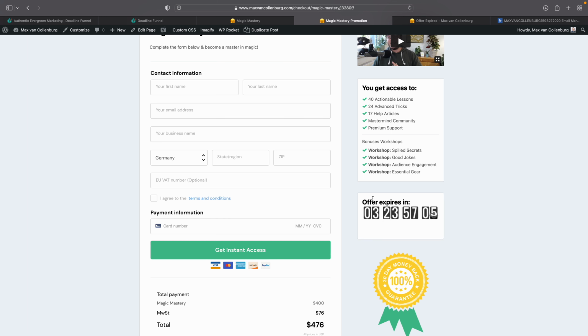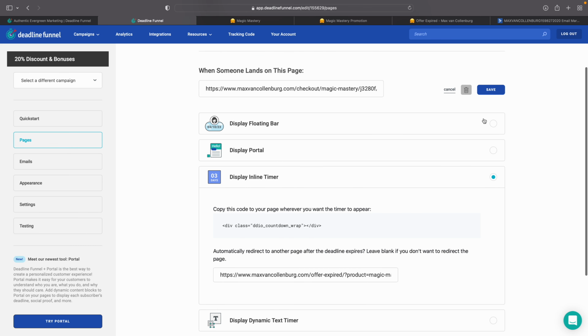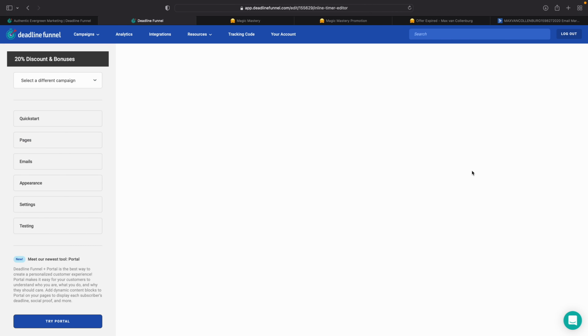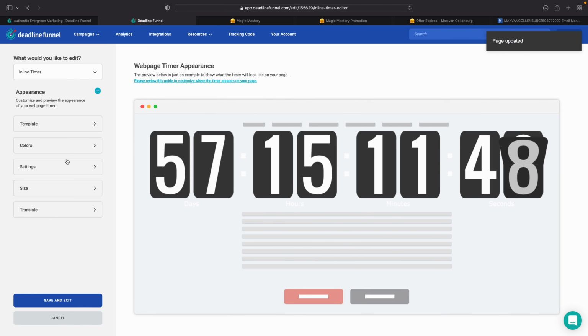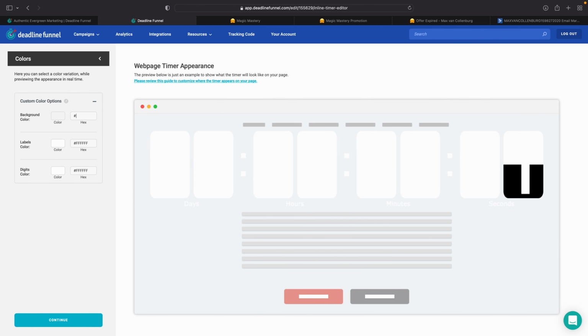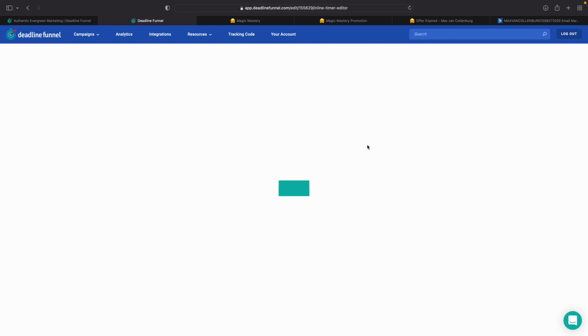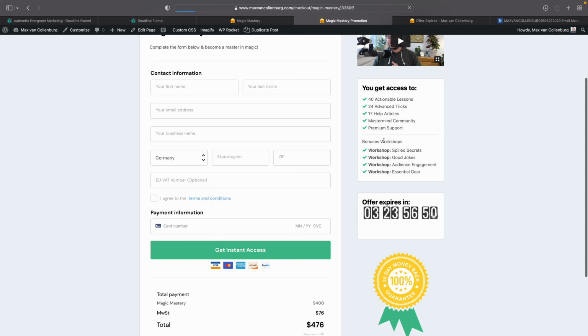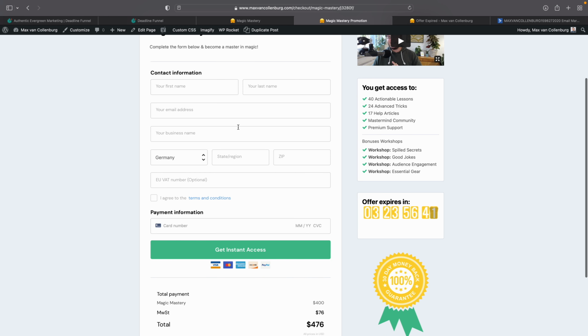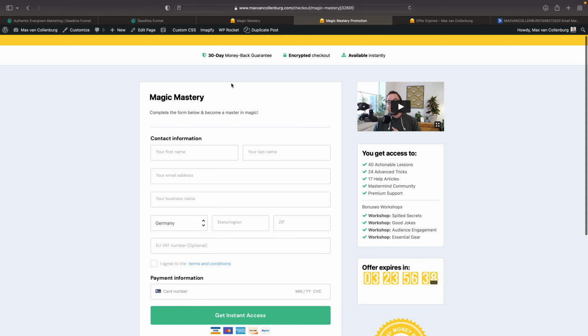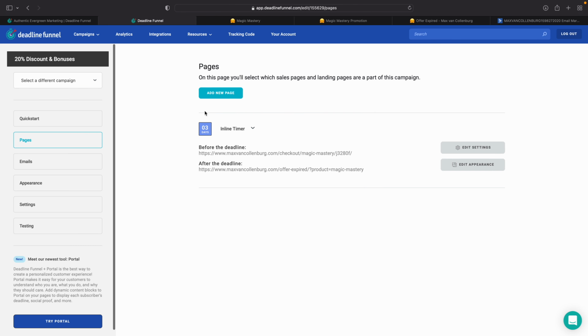Now, it doesn't look so nice. So what I would then usually do is I go over here to edit appearance, and then we can also style the timer. For example, here say, okay, I want to insert my yellow branding. And then you can also do some other things over there, but I'll leave that for another time. So then here I see if this worked. And then you see now that we have this yellow timer over here. Okay, great. So then what I want to do is I want to add also some dynamic text to this page. So what I'm going to do over here, I click here add page.